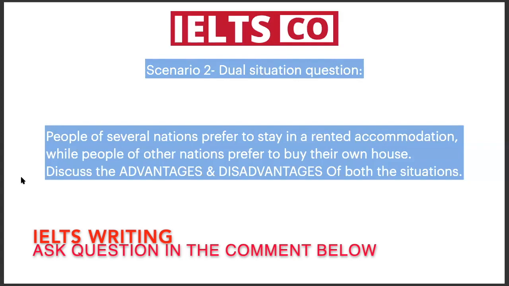If you can also try to write 3 body paragraphs, try to write one advantage and one disadvantage in separate paragraphs, and the rest you can write in the third paragraph. So if you're writing the advantage of renting in the first paragraph, then you can write the advantage of own house, and then you can mix the disadvantages of both. You can do it that way also to simplify it.